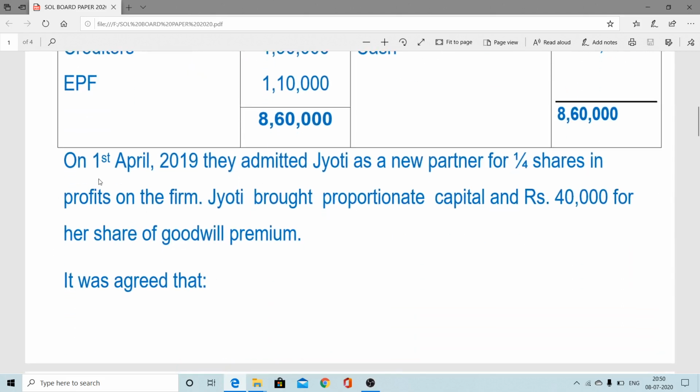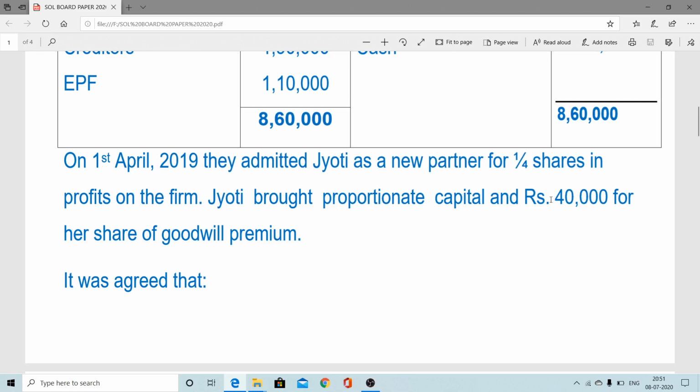Now on 1st April 2019, they admitted Jyoti as a new partner for 1/4 share. She will bring proportionate capital and 40,000 as her share of goodwill premium. Here the incoming partner's capital is not given, whereas the amount of goodwill money is directly provided, so no need to calculate the value of goodwill.